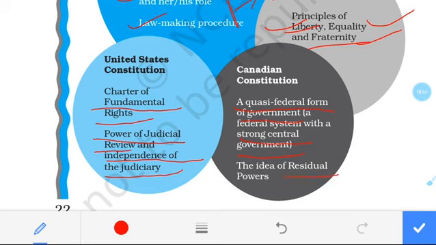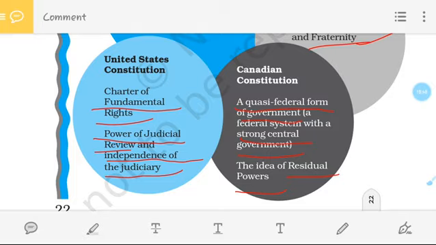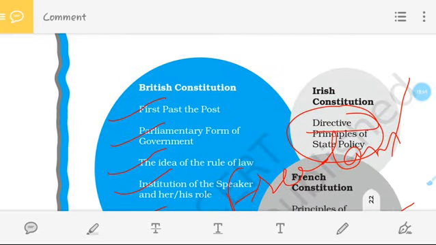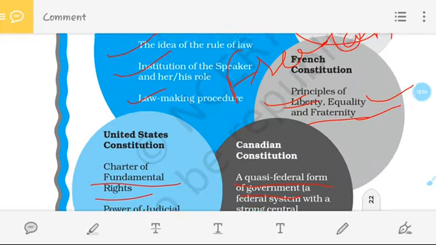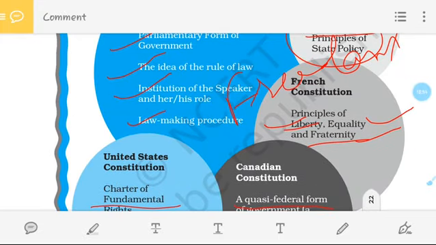Then we get the idea of residuary powers also. So these are the areas where we take provisions from the British, Irish, French, United States and Canadian constitutions, from different countries.